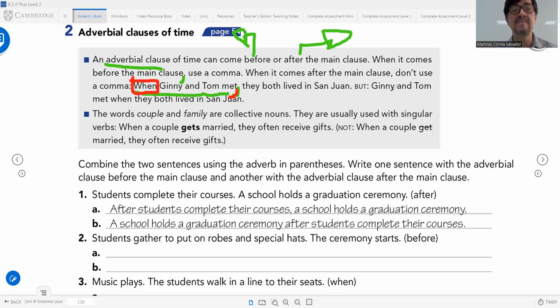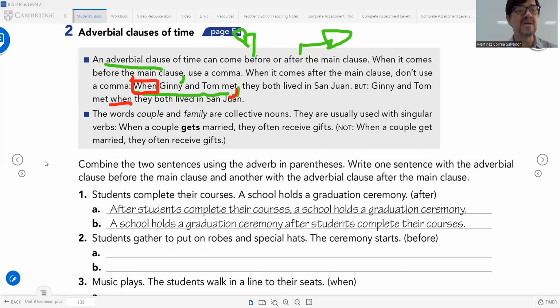But if you connect the sentences the other way: "Ginny and Tom met when they both lived in San Juan." In this case, when you put the connector when in the middle, you don't need a comma. Important to remember that reference.